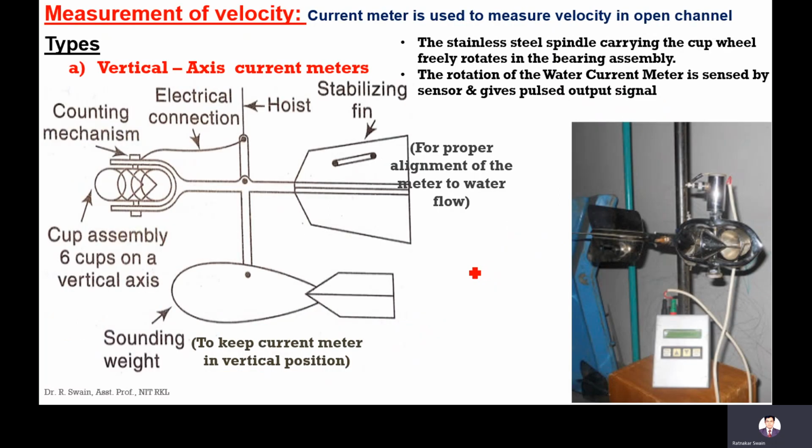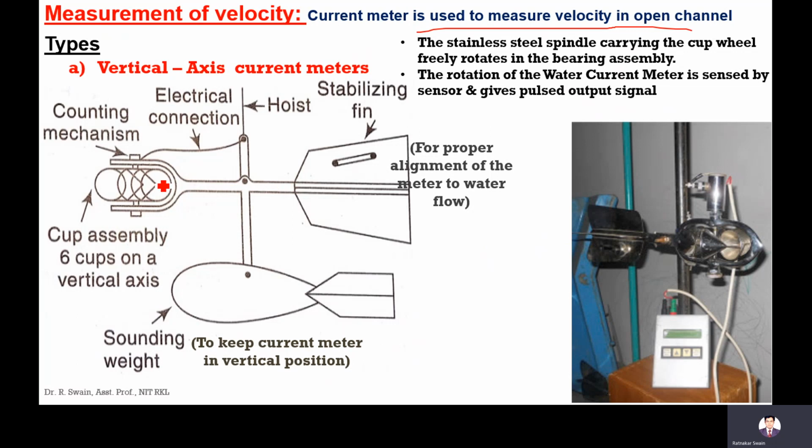Here is the measurement of velocity. The current meter is used to measure the velocity in open channel flow. Unlike in pipe flow, where a Pitot tube is used to measure velocity, and discharge is measured using a venturimeter and orifice meter, here the velocity is measured using a current meter.